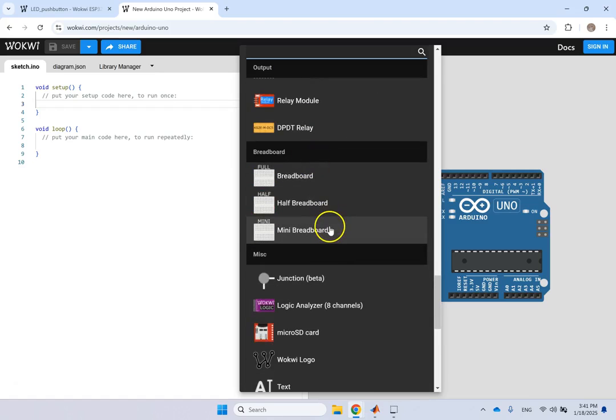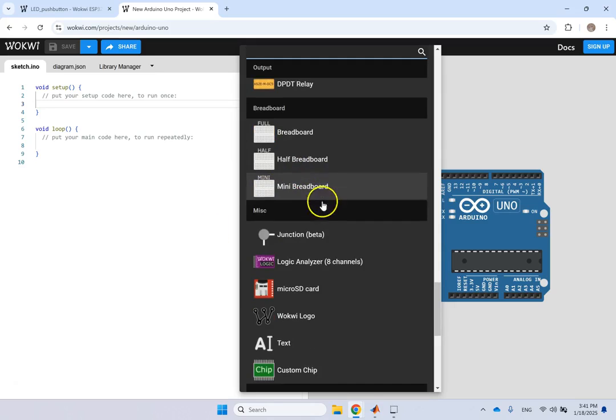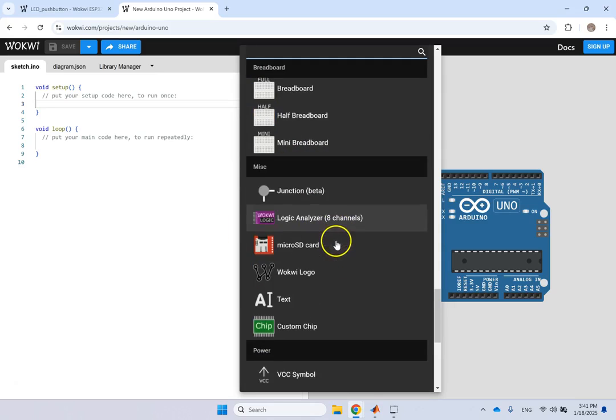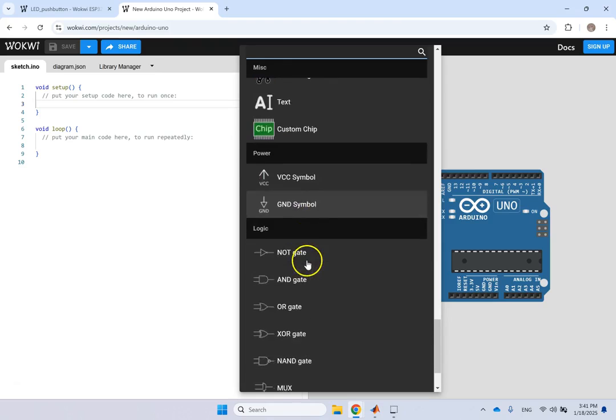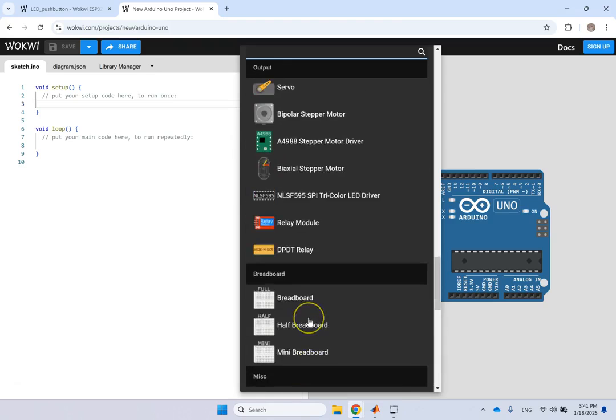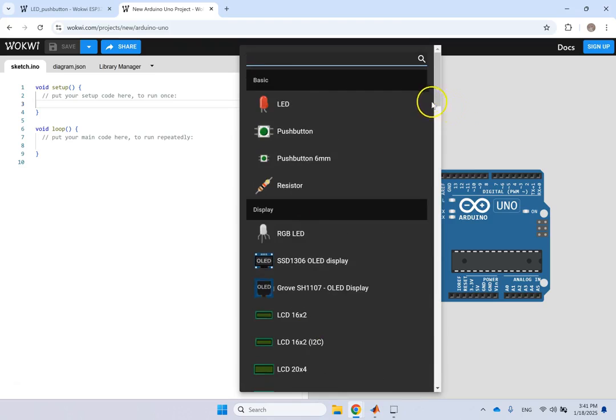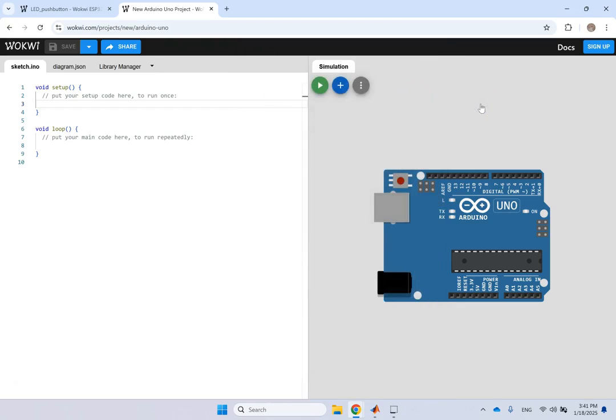There are breadboards if you don't want to wire them directly to the Arduino and want to wire them through a breadboard. Maybe in one of my future videos, I'll show you one with a breadboard. And then there are all sorts of miscellaneous items. You can even make a custom chip. You can have a micro SD card, put text in it, put all sorts of logic gates, and this is amazing. All of this hardware for simulation is available to you without paying a dime.